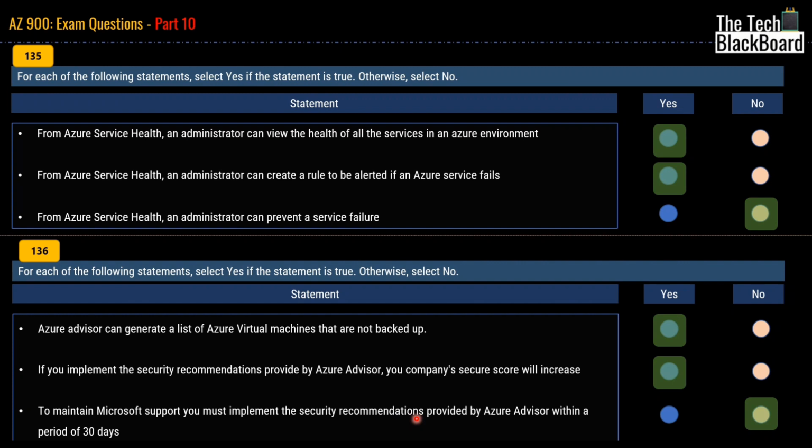It's very good if you can implement those recommendations. Recommendations are great in terms of bringing down the cost or improving performance or security of your Azure application. However, they are still recommendations. They are not mandated by Microsoft Azure. So that's why the answer is no.